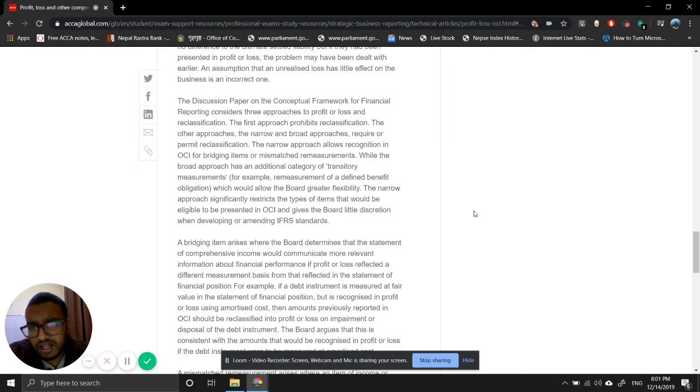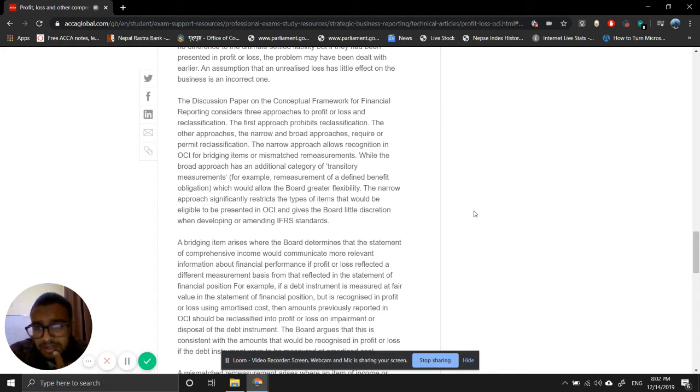A bridging item arises when the board determines that the statement of comprehensive income would communicate more relevant information about financial performance if profit or loss reflected a different measurement basis from that reflected in the statement of financial position. For example, a debt instrument is measured at fair value in the statement of financial position.